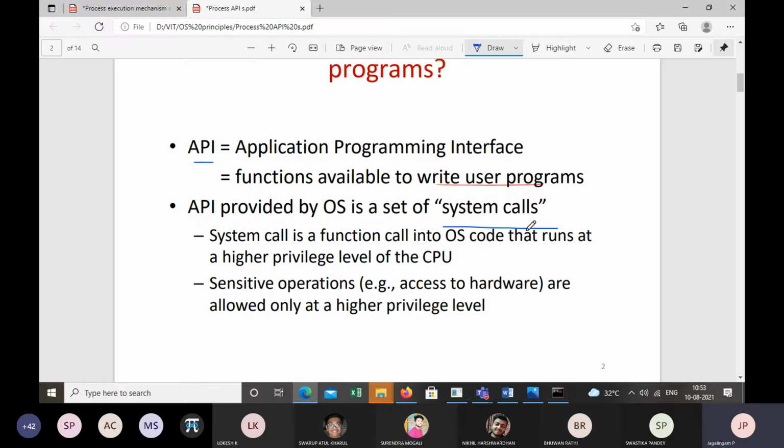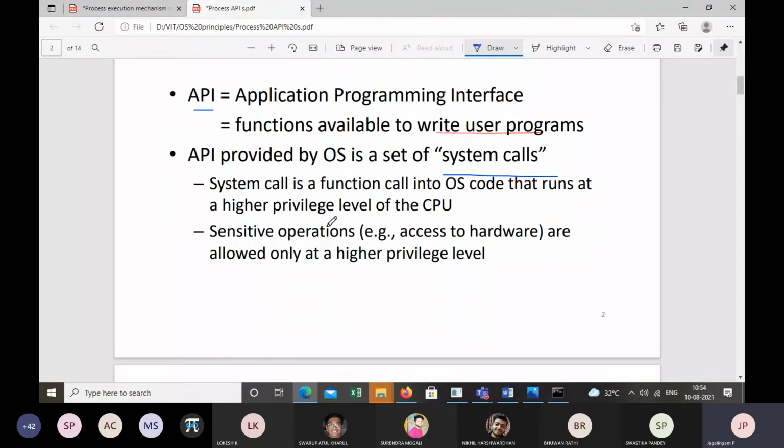The system call can do some sensitive operations. If you want to access memory, you have to use a system call. If you want to access some data from the disk, then we have to use a system call. So if you want to access the IO devices or the hardware, then we have to use the system call. So the system call has a higher privilege level than the function call, right?